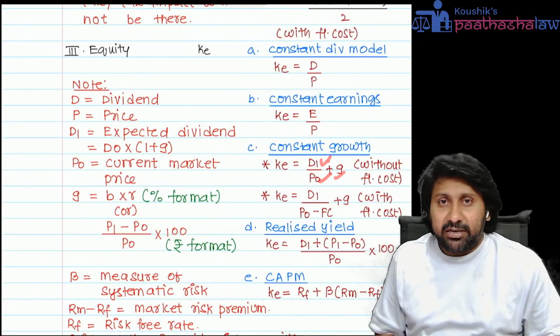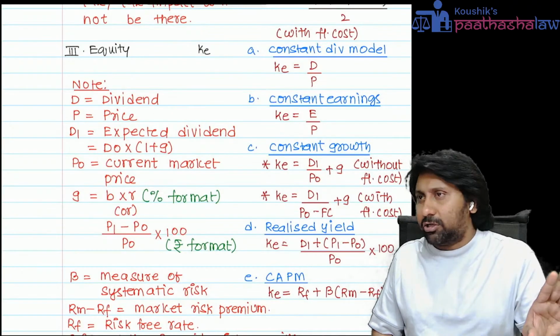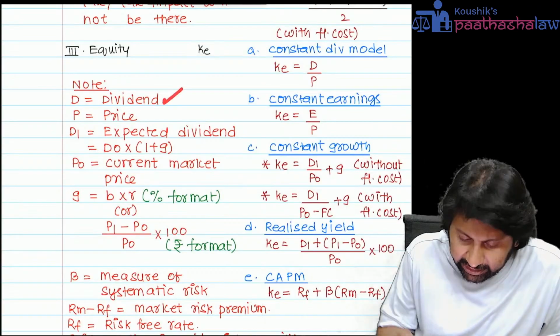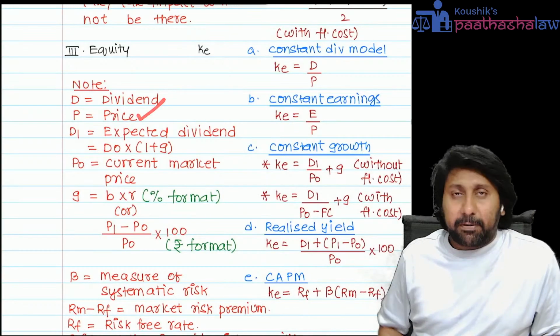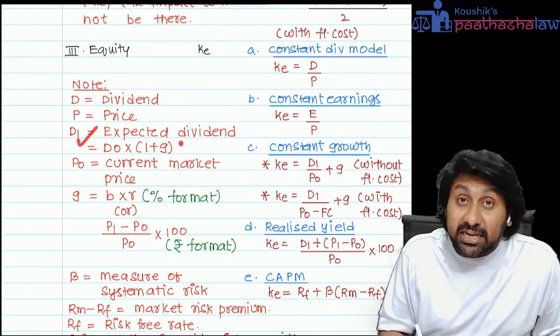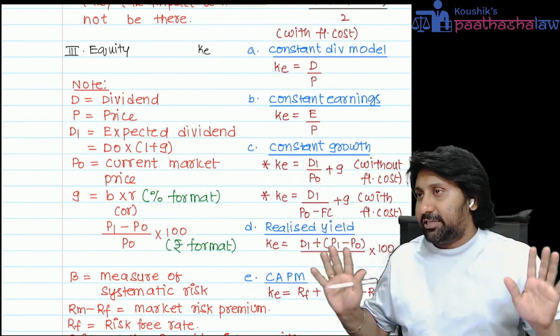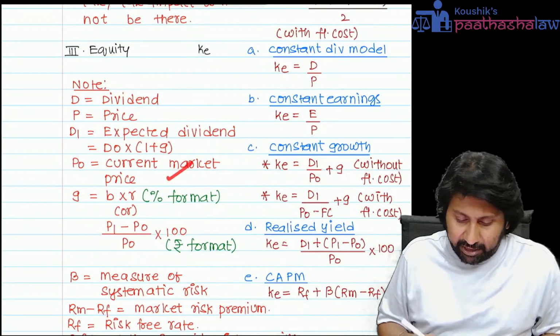Don't ask logics now. This is not the time to learn logics. You know that very well. We are at the edge of the exam. So here D represents dividend, P represents price. D1 represents expected dividend. Always expected dividend means D0 into 1 plus G. P naught means the current market price.